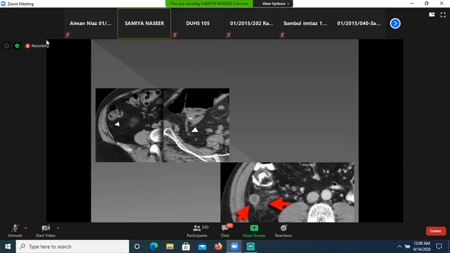Now the appendix on CT scan, this is normal appendix. This is transverse section of the appendix. Both are axial sections, but in this plane it is transversely oriented, and in this longitudinally oriented. This is appendix with the tail loculi. This is normal appendix, while this is inflamed appendix.